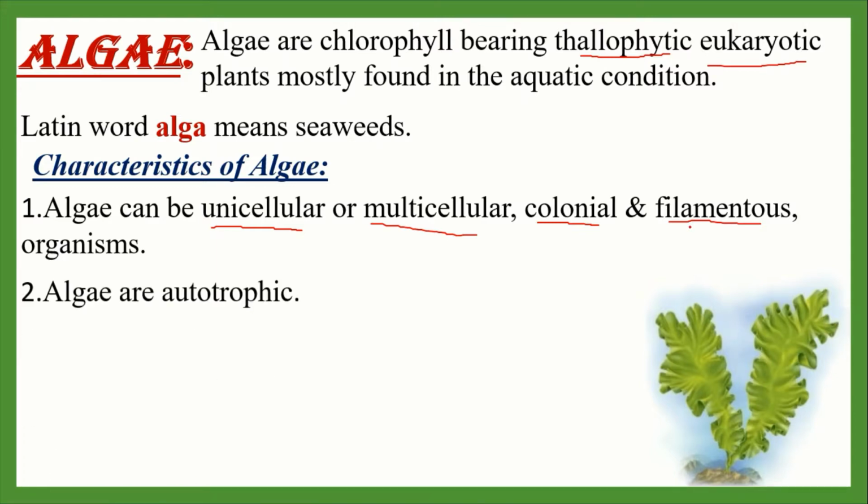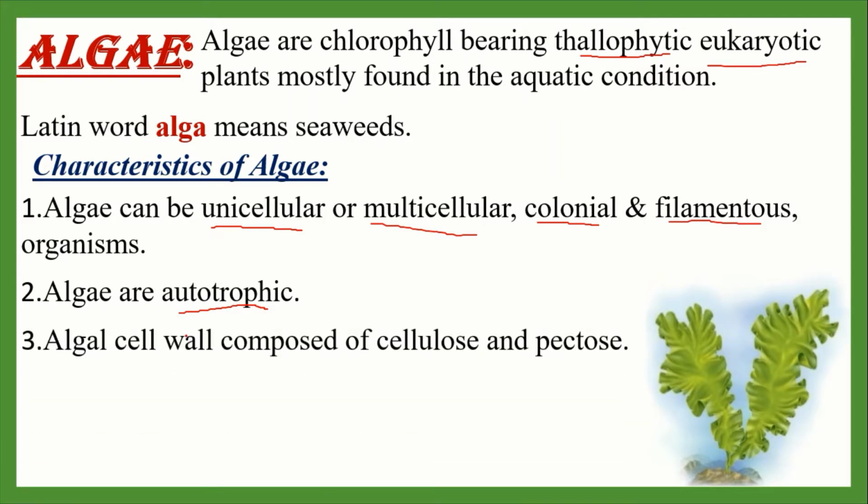Number 2, algae are autotrophic. They can make their own food because they have chlorophyll. Autotrophic means self-dependent plants. These plants can make their own food because they have chlorophyll. So they can manufacture their own food with the help of the photosynthesis process. Number 3, the cell wall of algae is made up of cellulose and pectose.